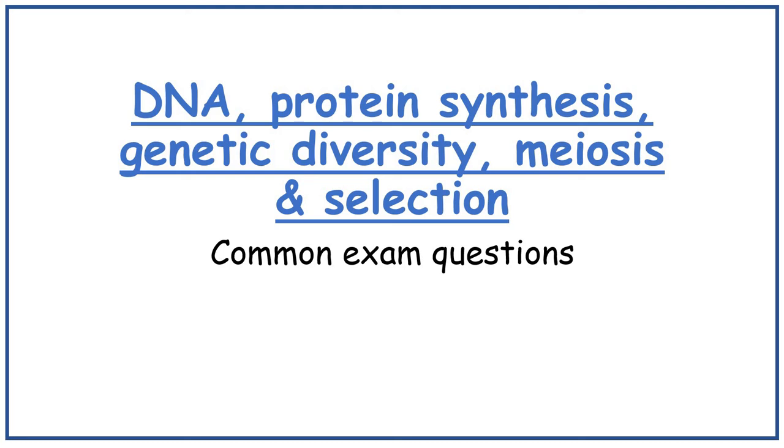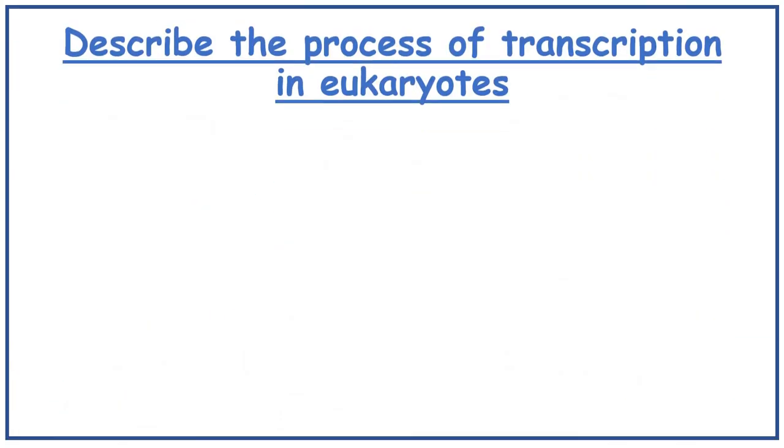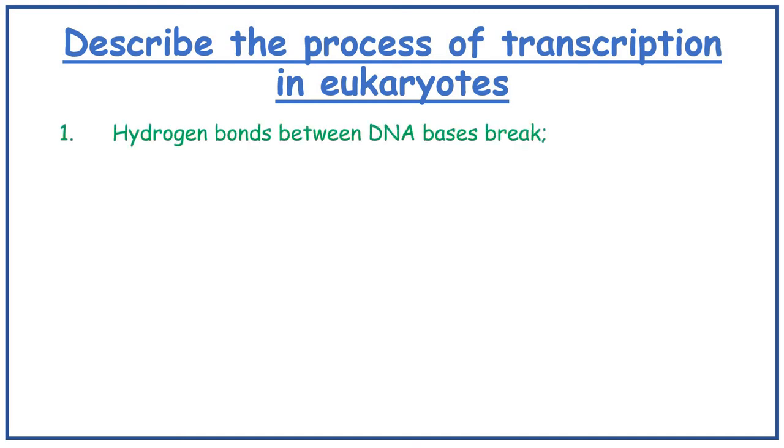Common exam questions on the A-level Biology AQA syllabus: DNA, protein synthesis, genetic diversity, meiosis and selection. So first one, describe the process of transcription in eukaryotes.